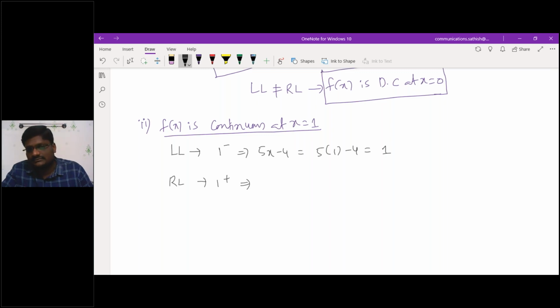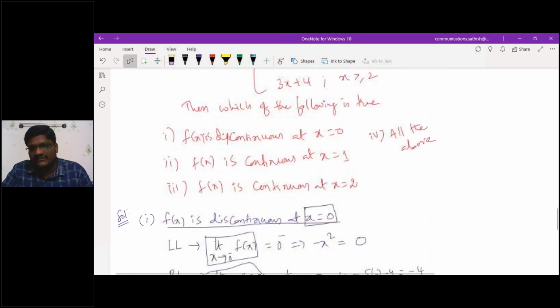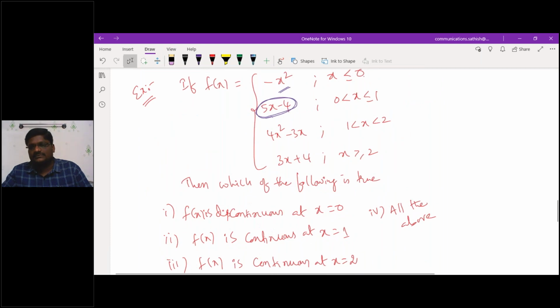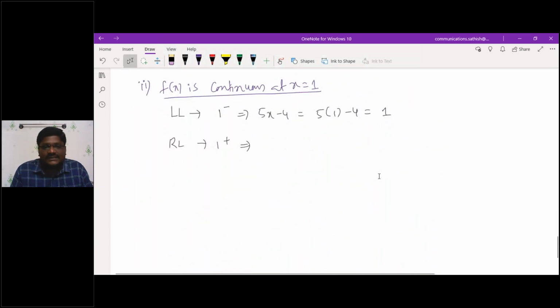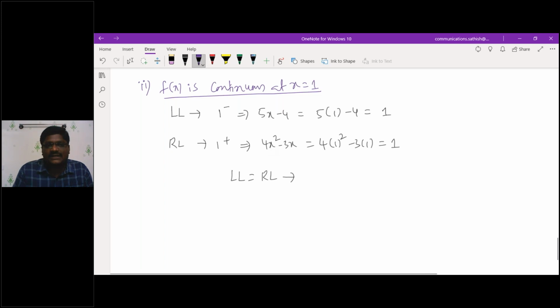Then similarly the right limit, which is 1 plus. What is that? For 1 plus means 4x square minus 3x, more than 1. So more than 1 means I have to consider 4x square minus 3x. Am I correct? Then if I substitute 1, 4 minus 3 into 1, which gives you how much? This also is 1. Hence the left limit is equivalent to the right limit. Hence I can conclude that f of x is continuous at x equal to 1. Am I correct?